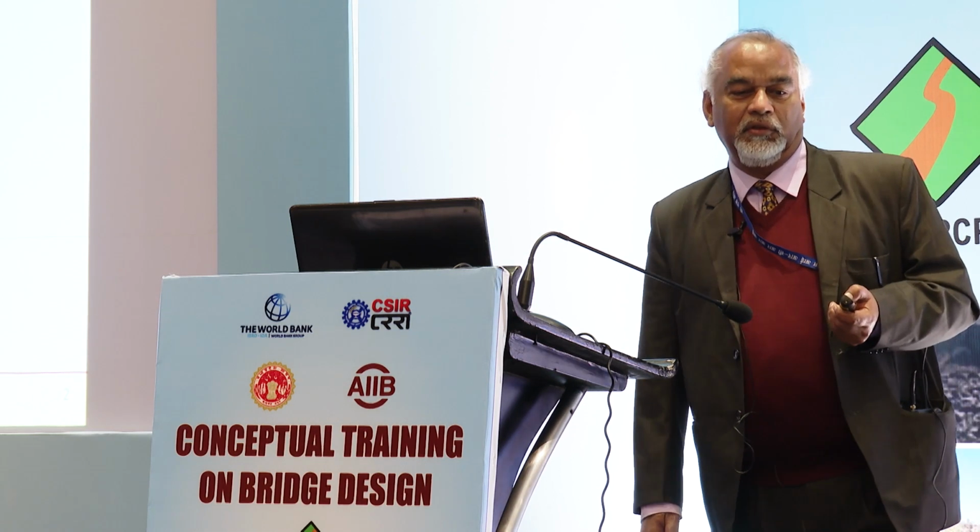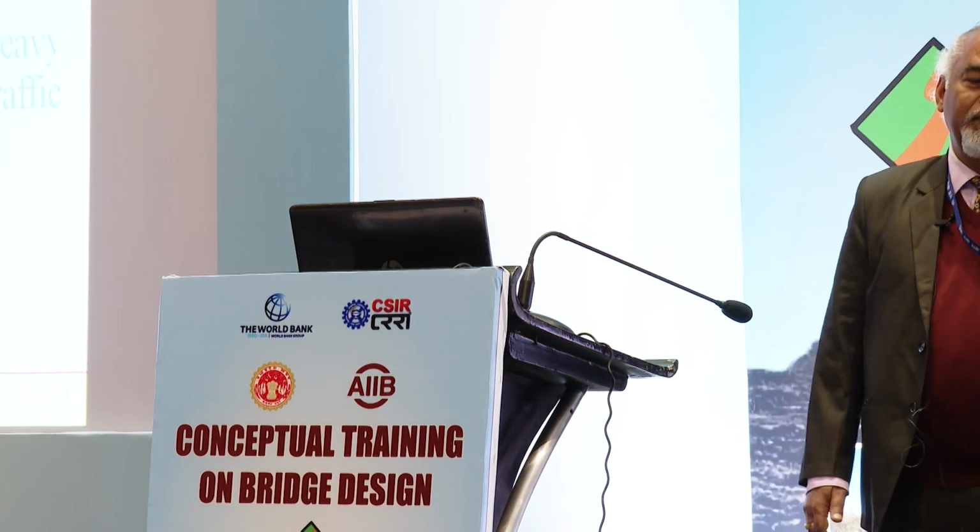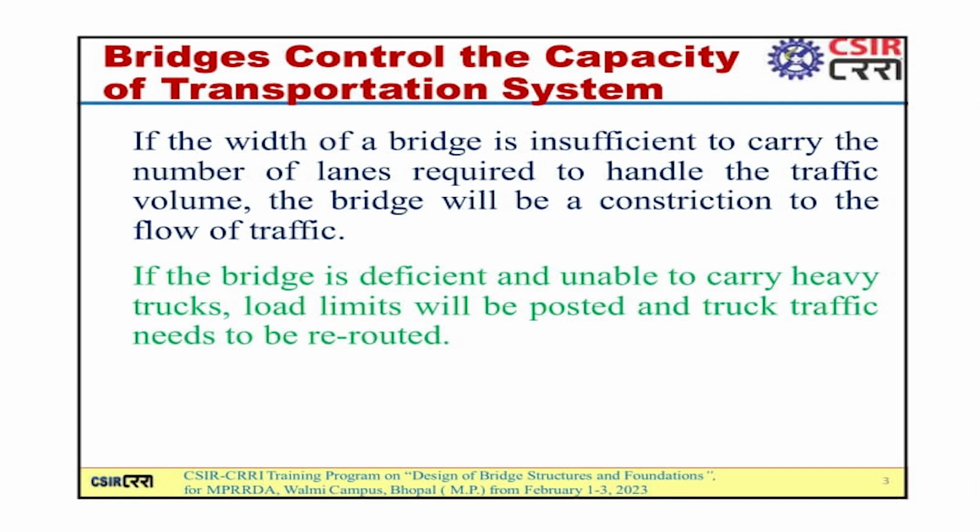Without this, it is very difficult to cross the obstacle. Bridge controls the overall capacity of the transport system. If the bridge is narrow, we cannot handle more traffic. If the width of the bridge is insufficient to carry the number of lanes required to handle the traffic volume, the bridge will be a constraint to the flow of traffic. If the bridge is deficient and unable to carry heavy truck loads, then load limits will be required to be imposed and traffic needs to be rerouted or diverted.